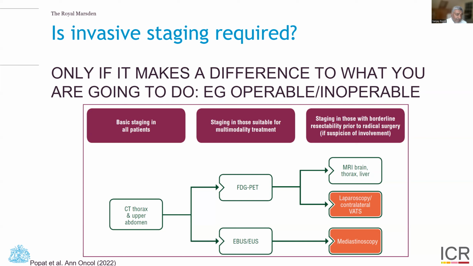According to ESMO guidelines, basic staging in all patients includes CT of the thorax and upper abdomen. And in those patients where we're thinking about multimodality treatment with surgery, those patients may be considered for FDG PET and perhaps EBUS or EUS if we want to exclude patients on the basis of definitive lymph node involvement.